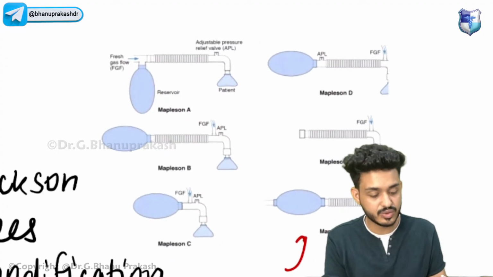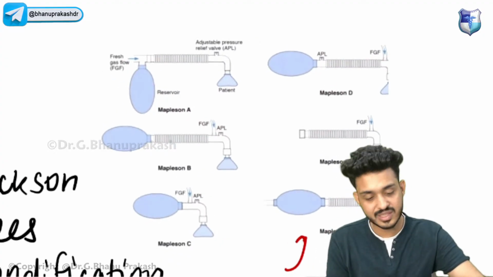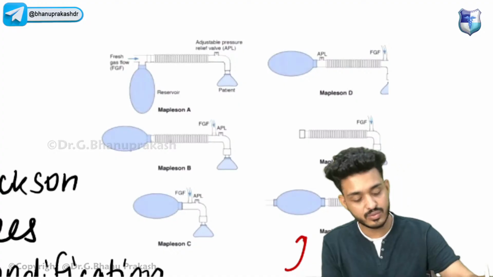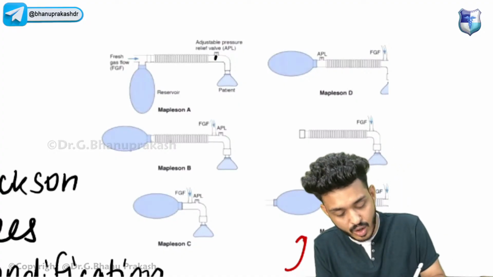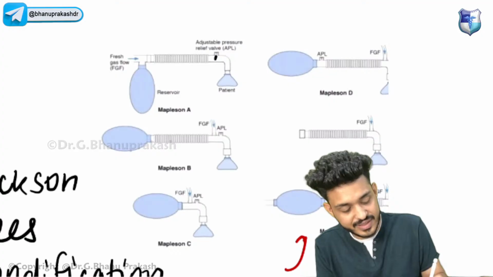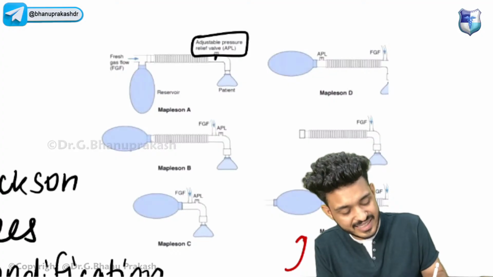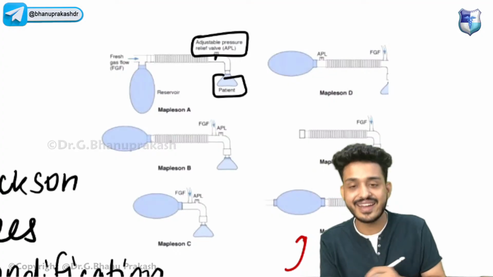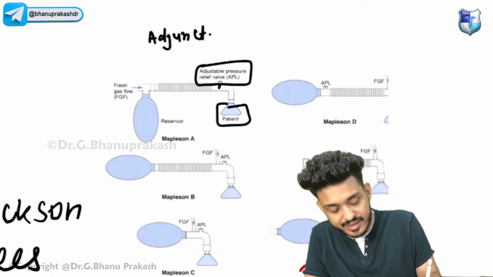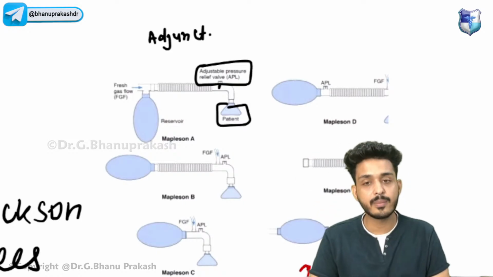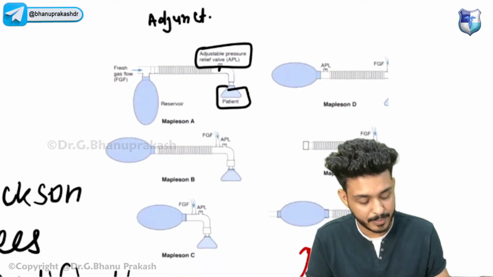If you are getting questions based on the diagram, how will you solve them? First of all, just remember what I am telling you. If this valve is near the patient end, this is known as adjunct. This is your Mapleson A.